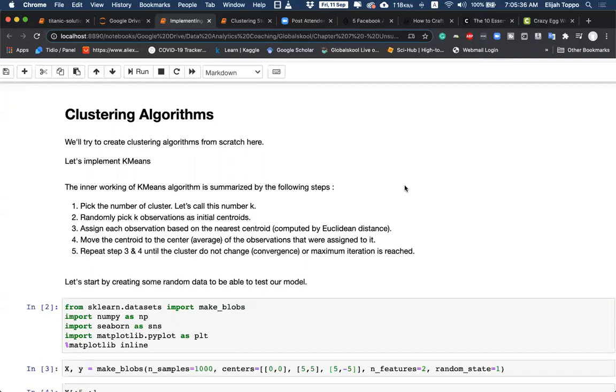Within exclusive clustering, we have a method called the k-means algorithm, which I hope to explore creating from scratch today, verifying how it works and the essence behind it. The other approach is hierarchical clustering, which says that all data points belong to individual clusters, and over multiple iterations we merge those clusters which are closest to each other.